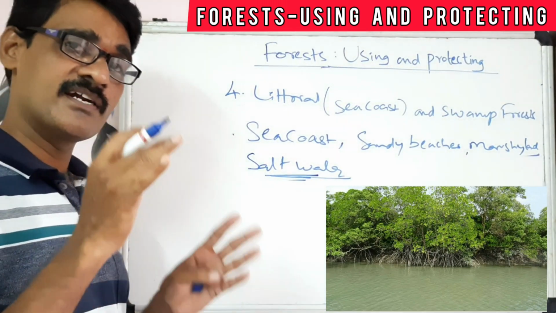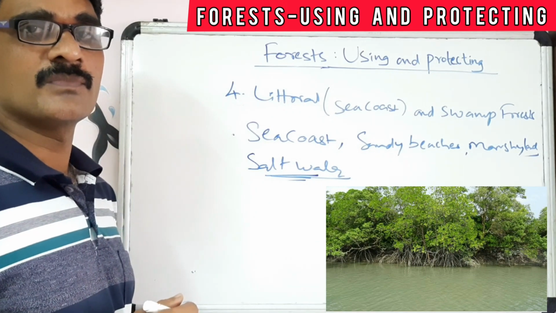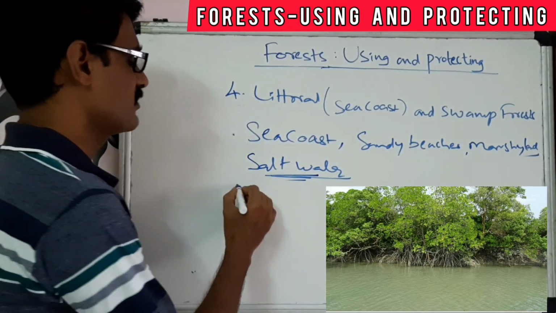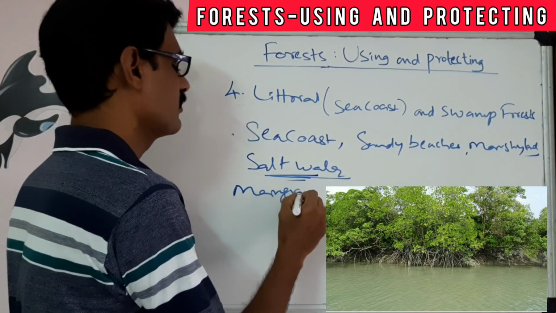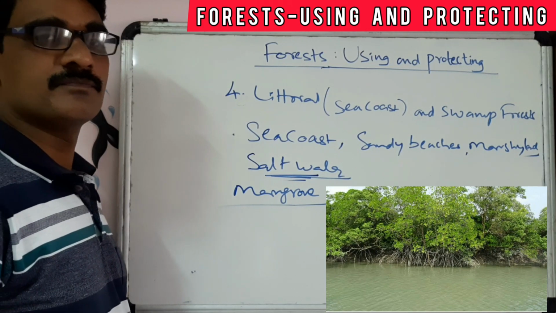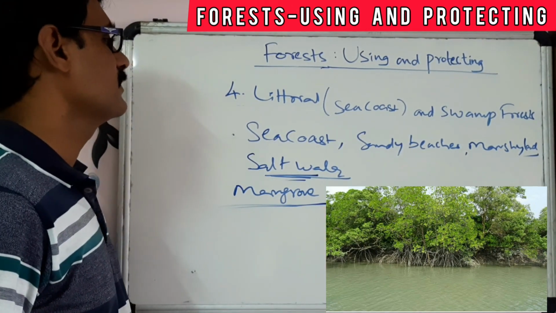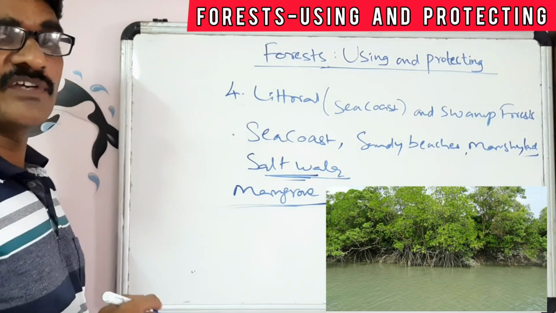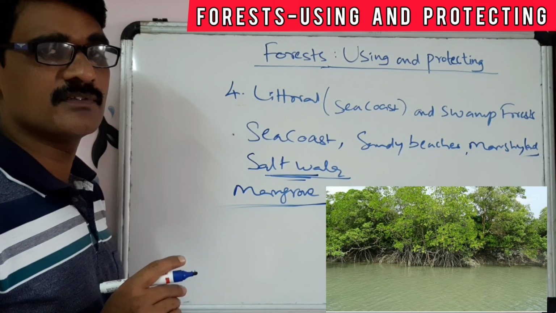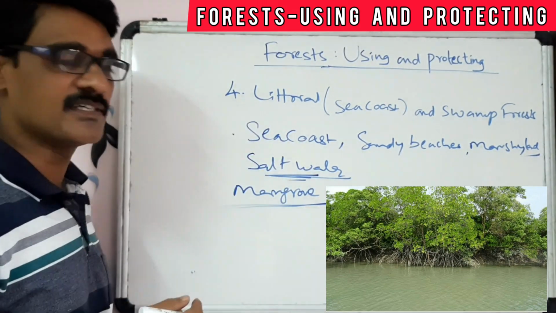In the salt water conditions also they will be grown, and these are also called the mangrove forest. And also we can see the important trees here. There are some examples of this littoral or swamp forest.